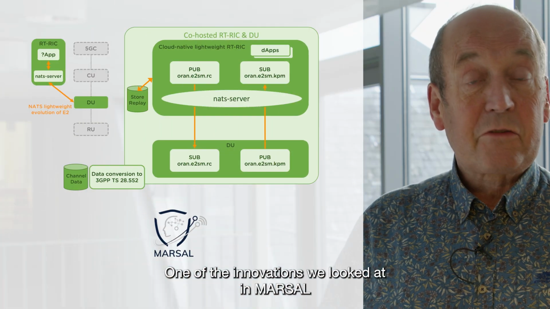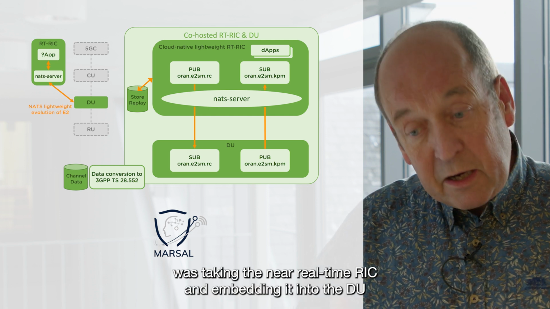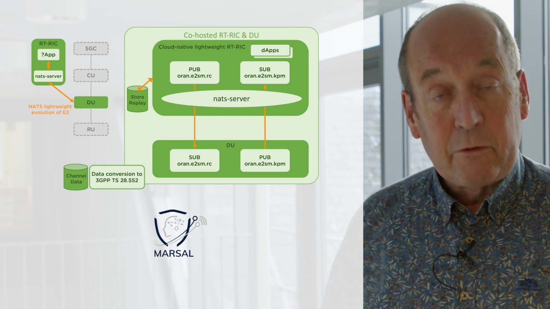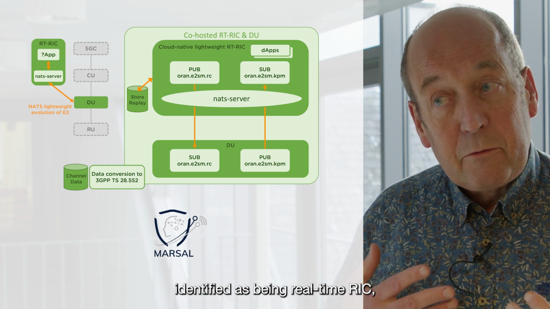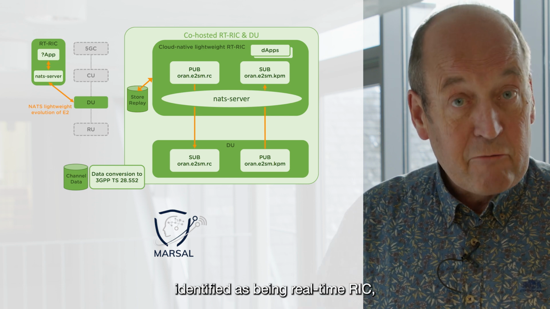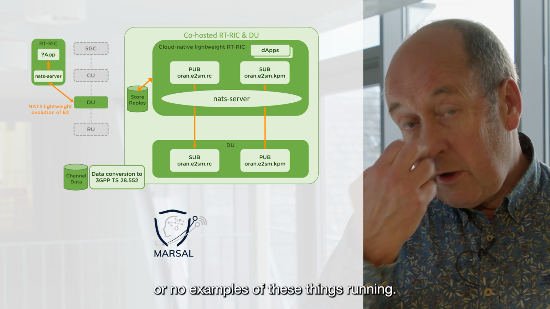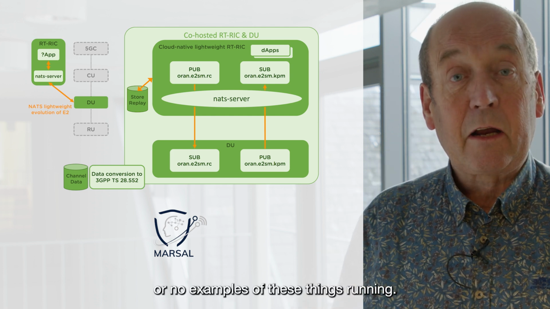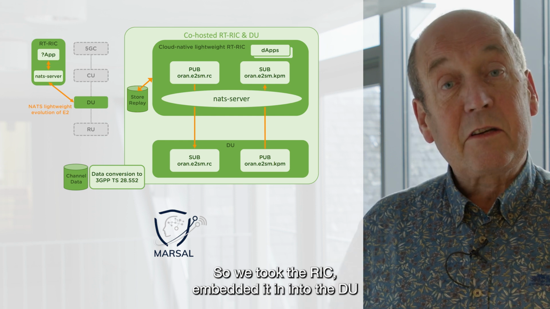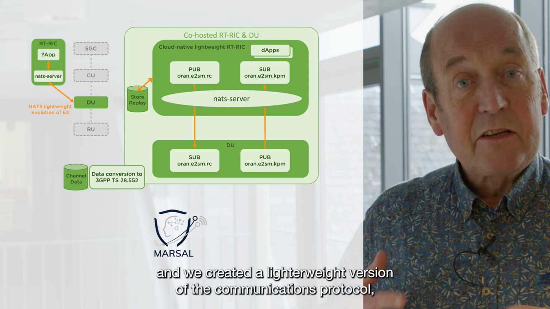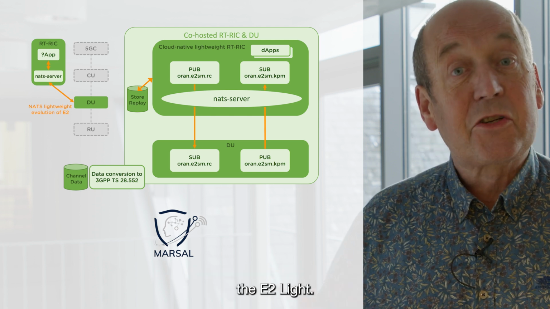One of the innovations we looked at in MARSAL was taking the near real-time RIC and embedding it into the DU. So to implement what has been identified as being a real-time RIC, but currently there are no standards or no examples of these things running. So we took the RIC, embedded it into the DU, and we created a lighter-weight version of the communications protocol, the E2 Lite.